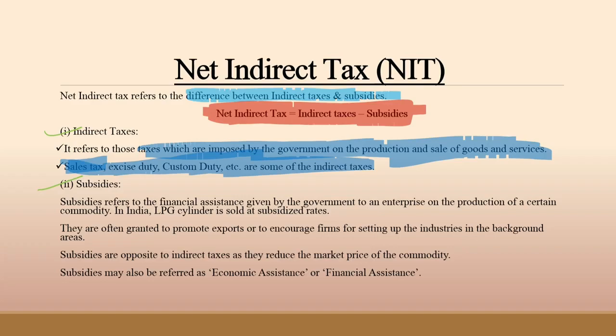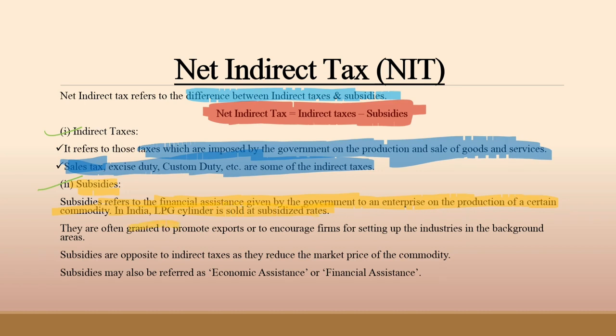Now we are going to discuss the next point, which is subsidies. Subsidies refer to the financial assistance given by the government to an enterprise on the production of a certain commodity. In India, LPG cylinder is sold at subsidized rates.